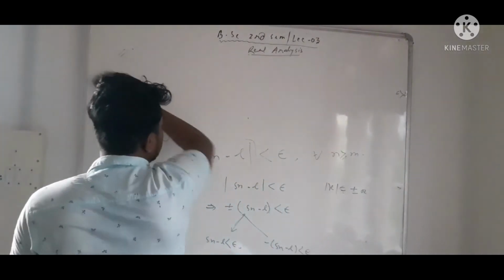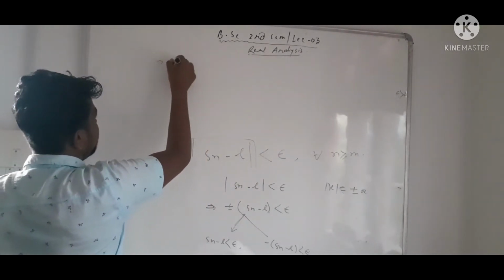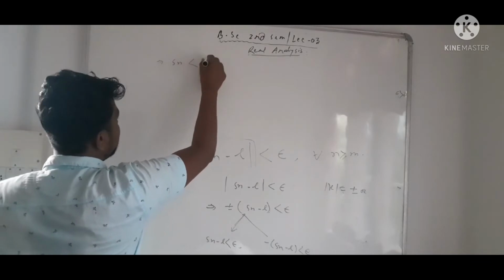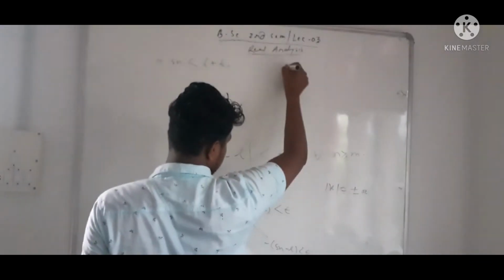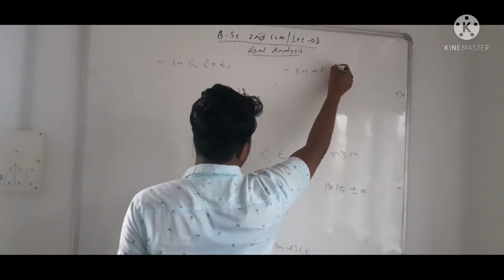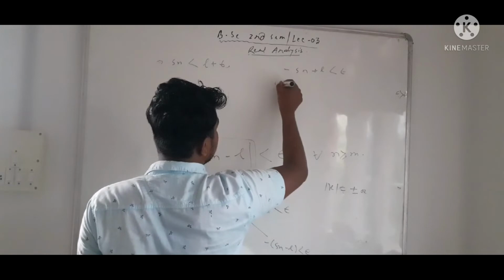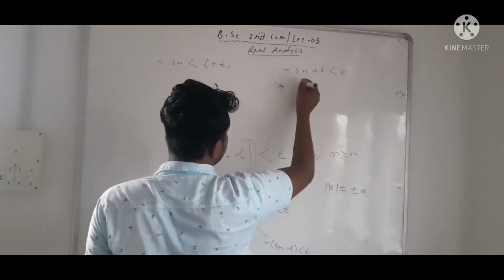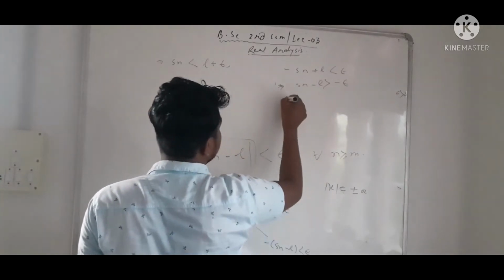So the first one is Sn less than L plus epsilon. For the second, minus Sn plus L less than epsilon, so we multiply both sides by minus: Sn greater than L minus epsilon.